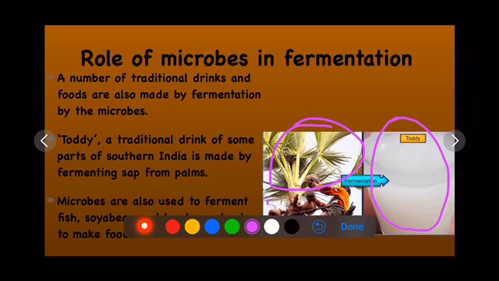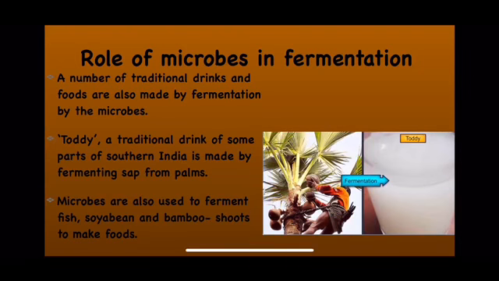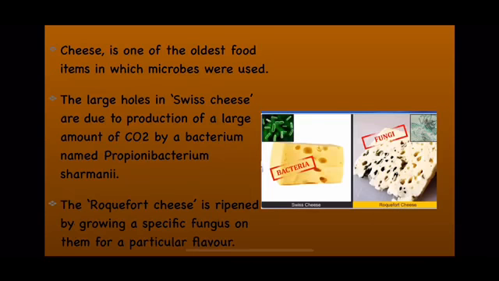So palm fruit. The sap of palm will not give you toddy by itself. When you do the fermentation of the sap of this palm fruit, then you will get toddy. So microbes play a very important role in fermentation also.